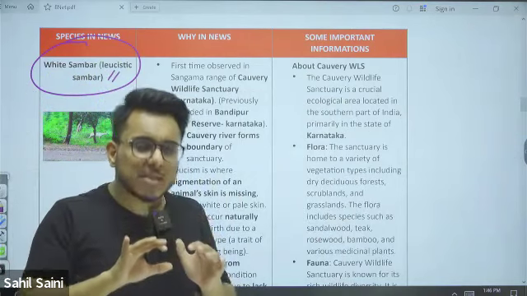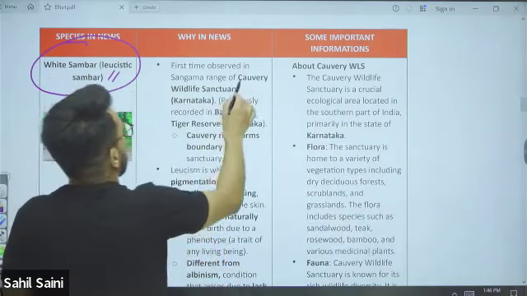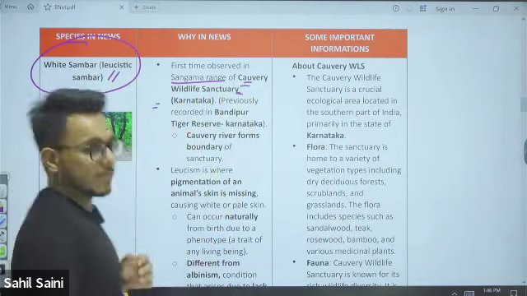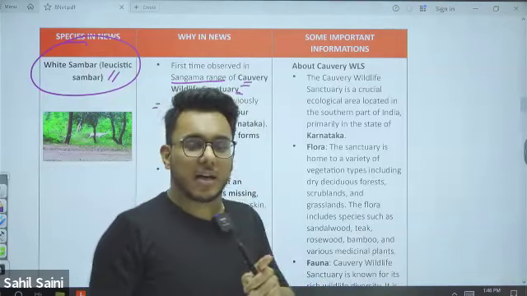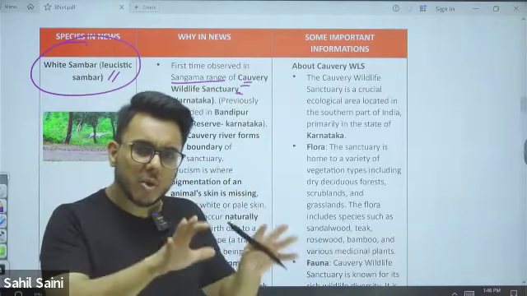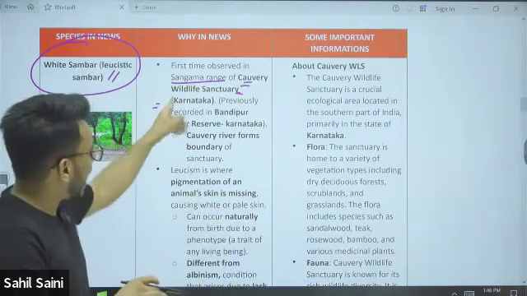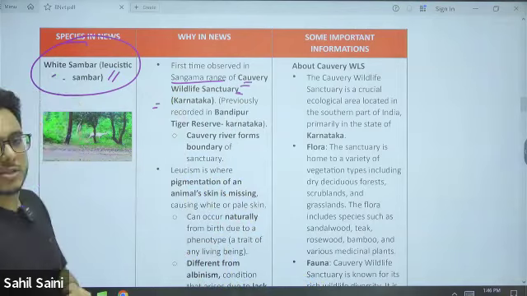Now, for the first time, white sambar was observed in Sangama range of Kaveri Wildlife Sanctuary, Karnataka. Now, one thing is that it is not the first time that it is found in Karnataka. Earlier also leucistic sambar has been found in Karnataka, but in Kaveri Wildlife Sanctuary, Sangama range, for the first time leucistic sambar is found.